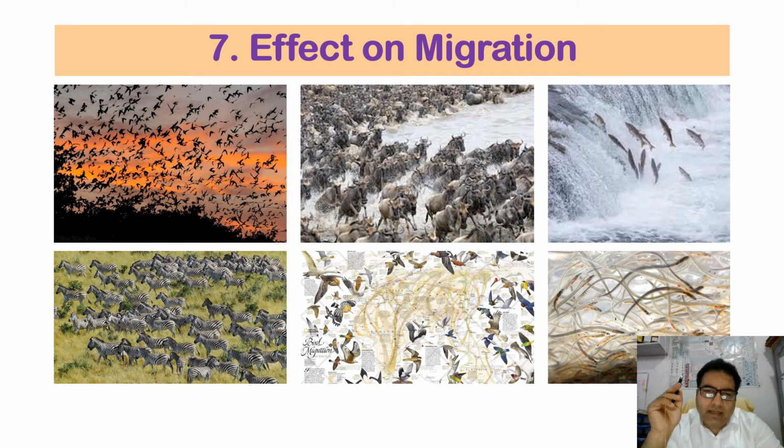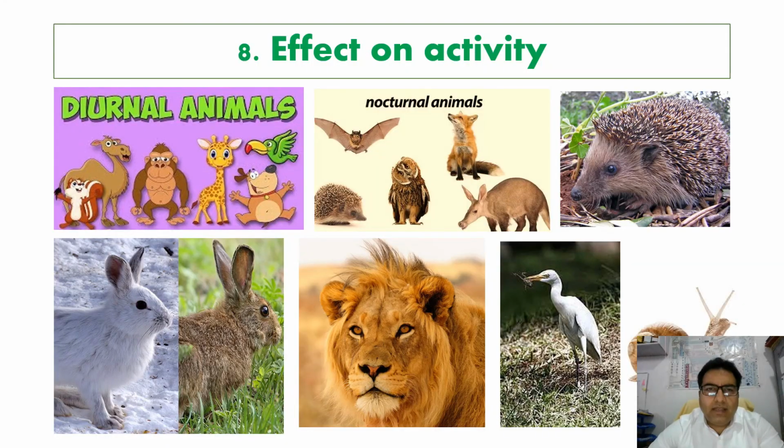There are certain animals which show migratory movements from the higher altitudes to the lower altitudes, or from the lower altitudes to the higher altitudes, to escape the harsh intensity of the light. So light also has an effect on activity.